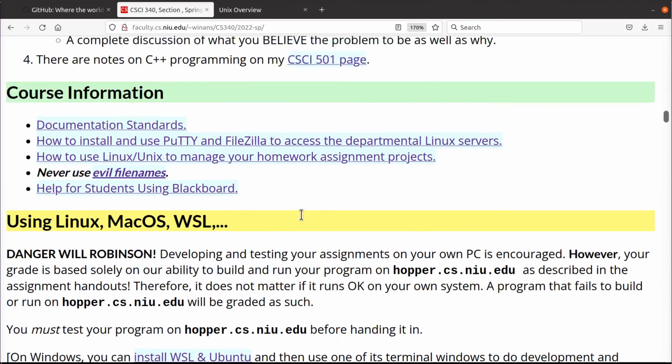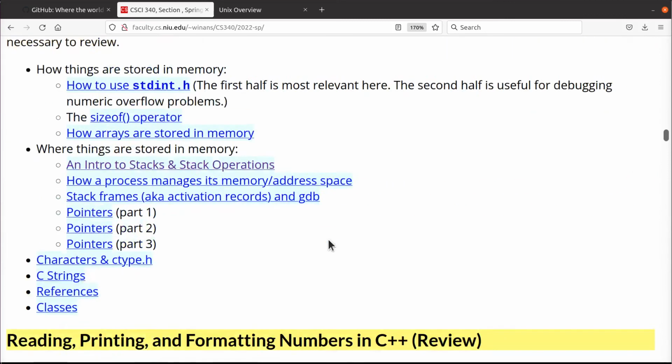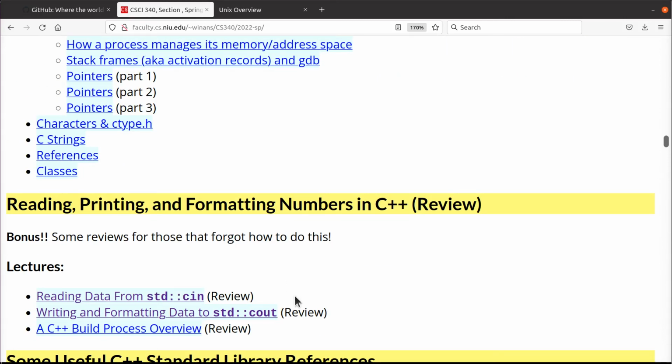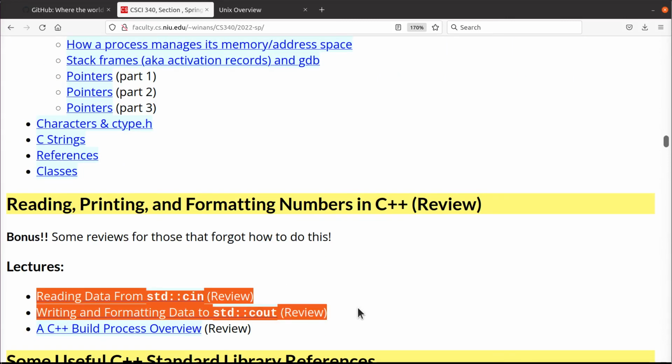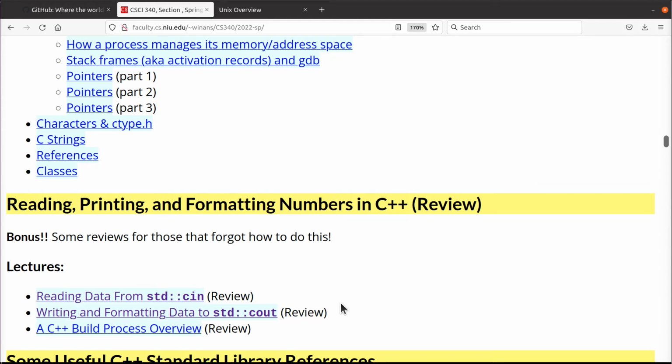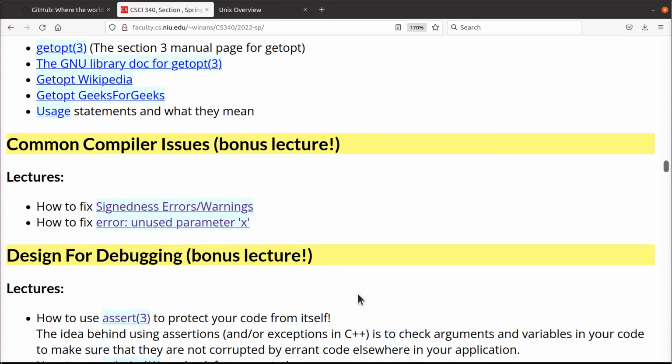Do not write your output and try to create a tabular form before you've watched the lecture on formatting your data to standard out, cout. Okay, trust me. These are going to be super much your friends.